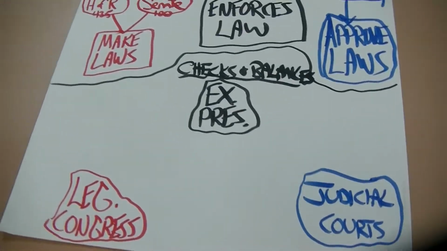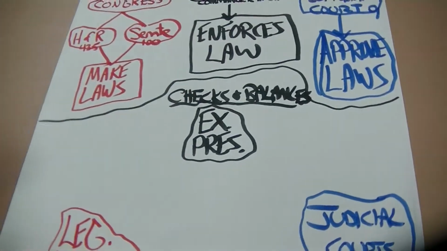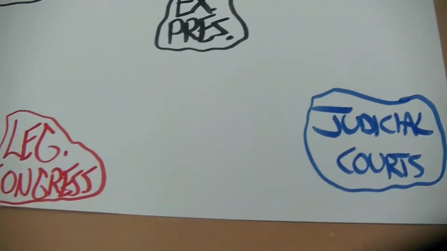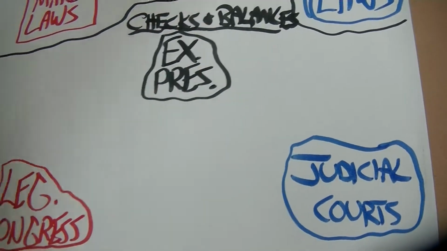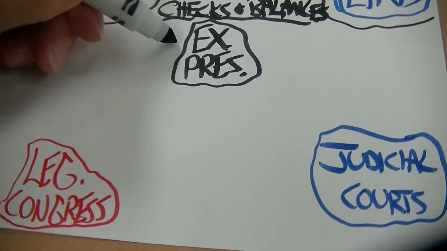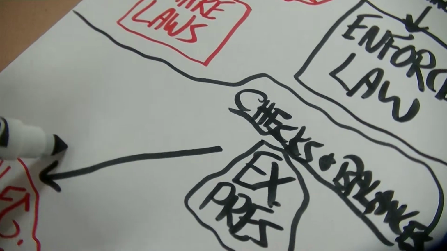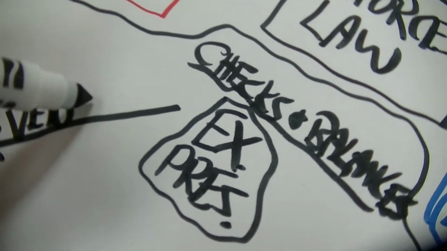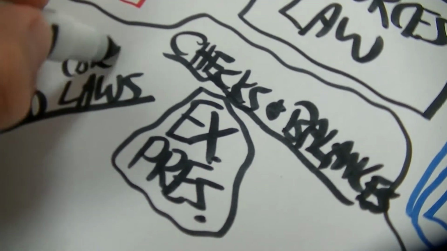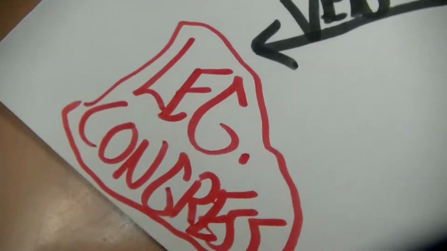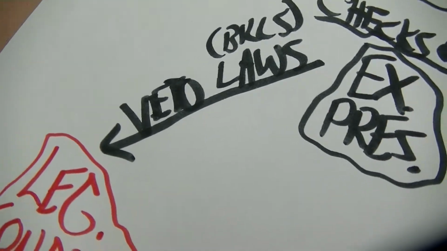So the way this is going to work here, let's do this. Each group has something over the other. Watch this. So the executive branch in black has the power over the legislature to veto laws or bills. Can veto bills. Remember, they make the laws, the legislature does. The executive branch, he can veto them, cancel them out, and they don't matter anymore.